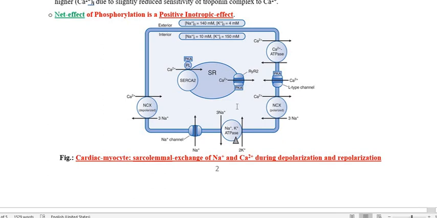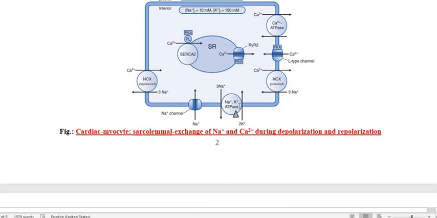As a result, the increased cytoplasmic level of calcium is going to combine with troponin C. Then the actin and myosin reaction occurs, and it finally leads to contraction of the heart muscle, and therefore it increases the force of contraction of the heart muscle. So this way the cardiac glycoside acts. So this is all about the cardiac glycoside.